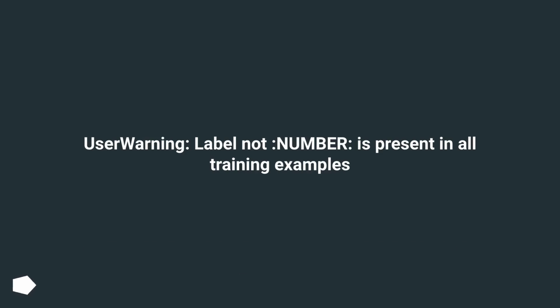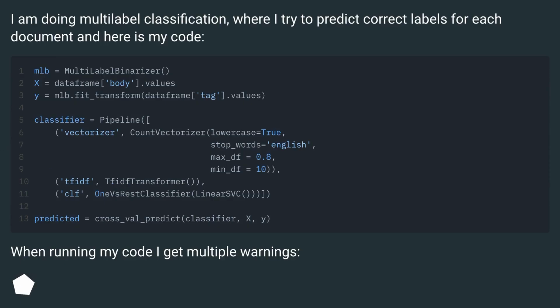User warning: label not, number, is present in all training examples. I am doing multi-label classification, where I try to predict correct labels for each document, and here is my code. When running my code, I get multiple warnings.